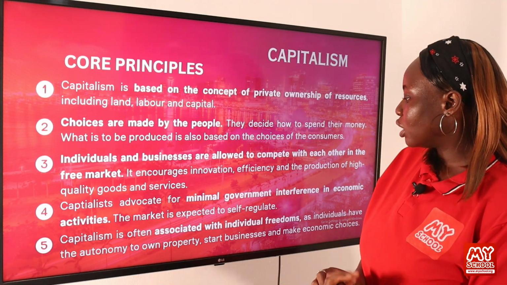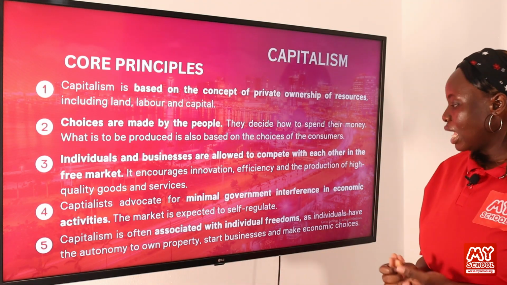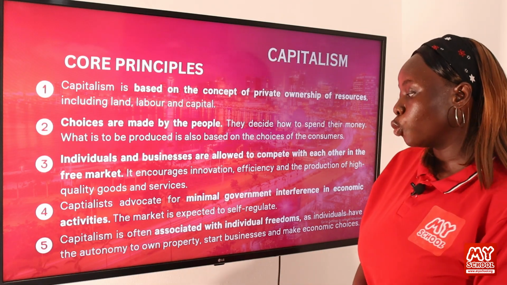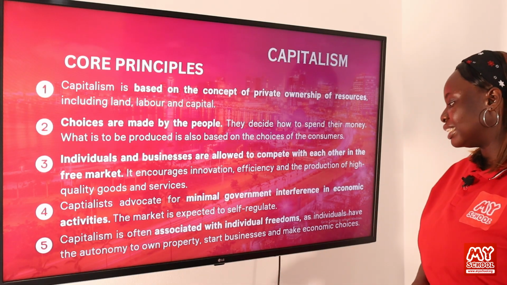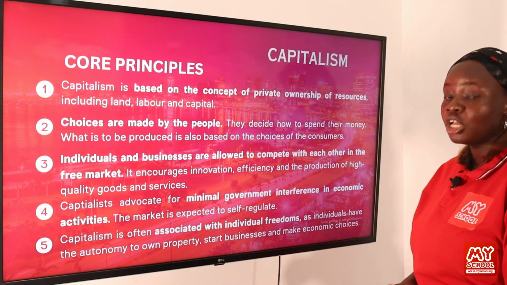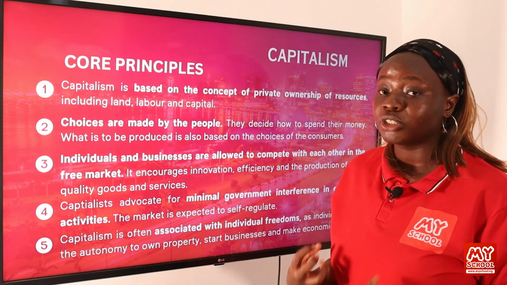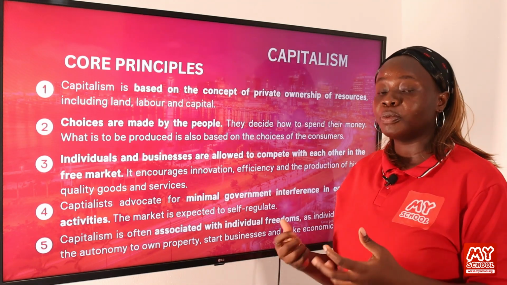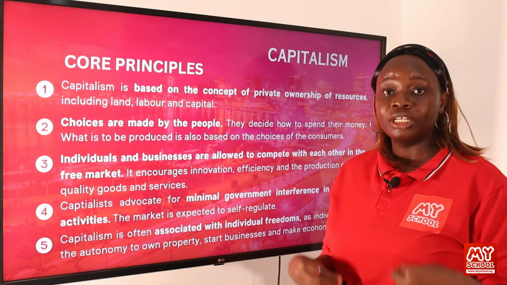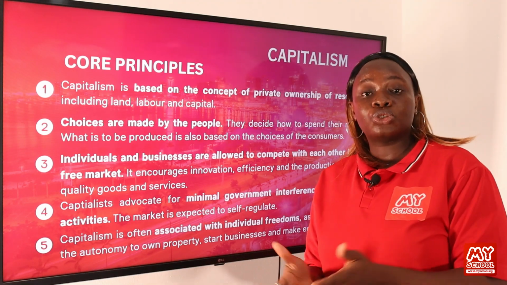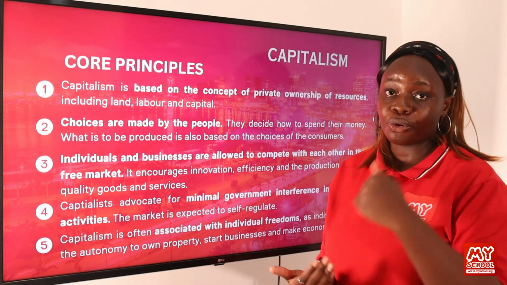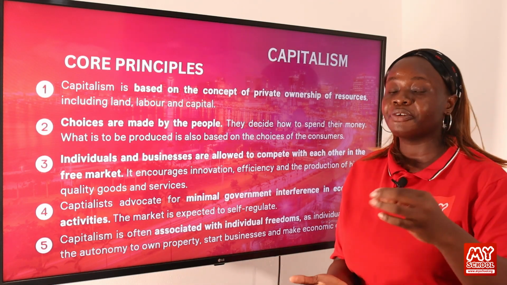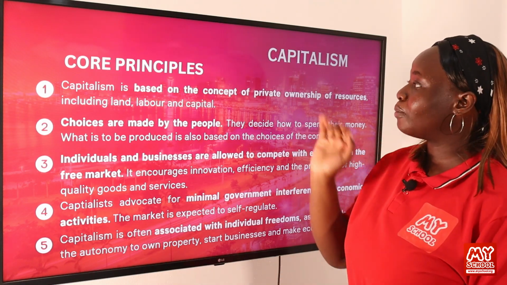So capitalism is often associated with individual freedoms, as individuals have the autonomy to own property, start businesses, and make economic choices. So individual freedom is a core principle of capitalism. You have to be free to be able to use your money to produce goods and services that will bring you profit in return. Freedom is a very important principle in capitalism.